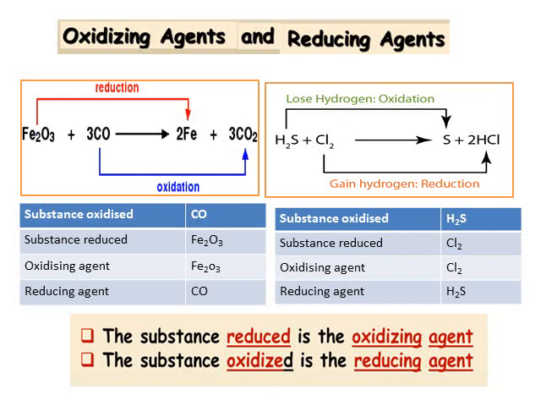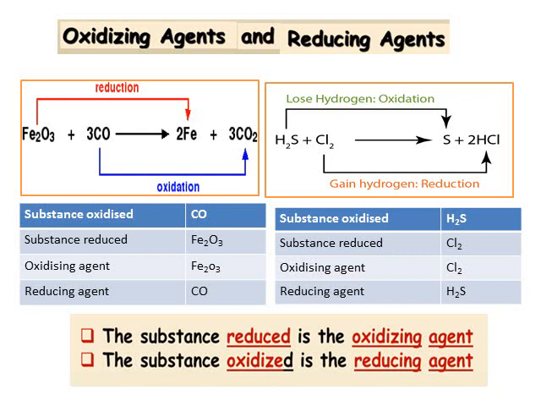Now next is oxidizing agent. Oxidizing agent is nothing but the substance reduced, that is Fe2O3. Reducing agent is nothing but the substance oxidized, that is carbon monoxide. So it is in this manner we have to find out the substance oxidized and the oxidizing agent and other things. Now let us apply the same principle onto the equation which is on the right.